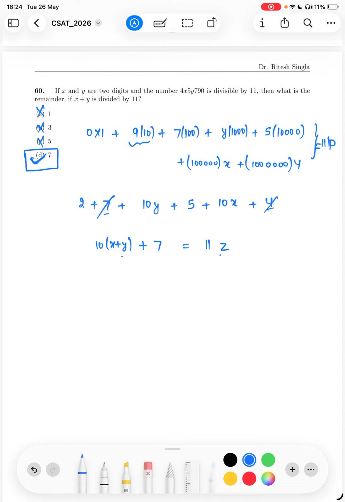So this is the basic trick in this question which we have used: we made the complete number in decimal form, and found the remainder when divided by 11. Basically, we took everything which is a multiple of 11 to the right hand side. So we got that 10 times x plus y plus 7 is divisible by 11. So x plus y should be what? Either of these, as they have asked. But if x plus y is 1, 3, 5 or 7, then it is a problem. So 7 should be the answer.